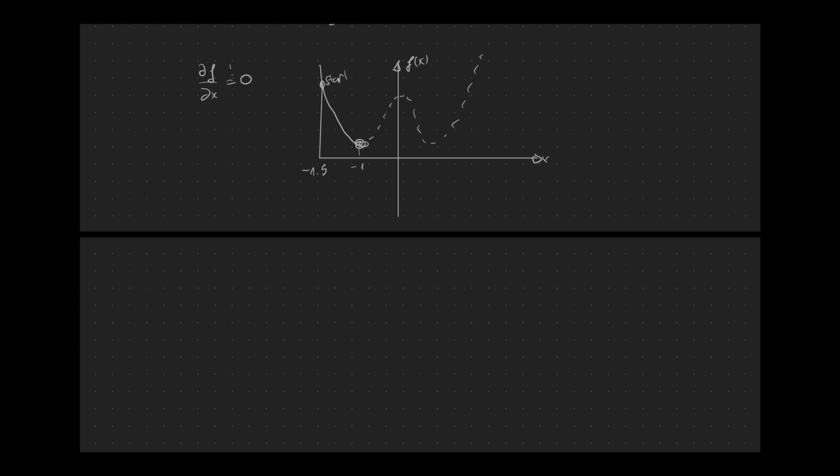So this will be our starting point. Let's zoom in a little bit into the part we are interested in, which looks like this, and we are starting here. We can also call it x0.